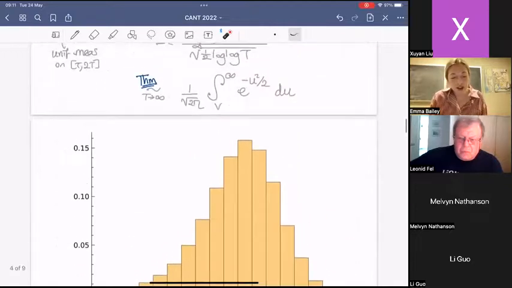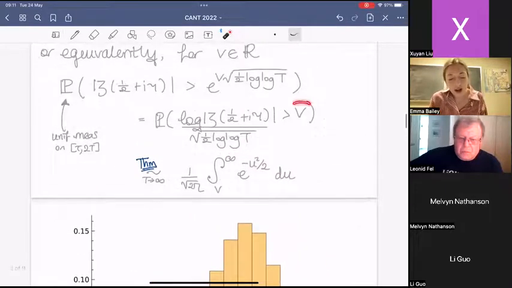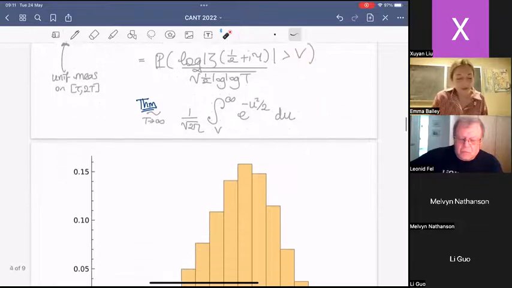You'll notice that with the central limit theorem, I'm only allowed to look at points v in this tail that are fixed. They're not allowed to grow with t. So I'm not allowed to look any higher than scale square root log t. The question is, does this Gaussian behavior still hold if you do allow v to grow with t?